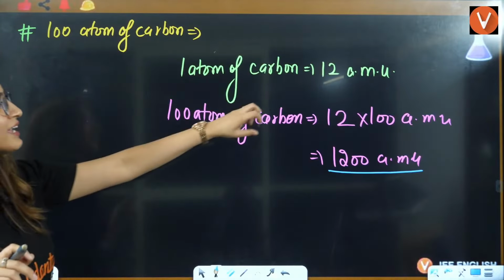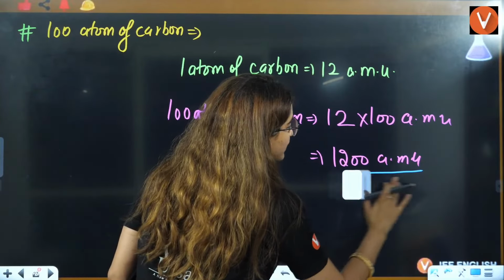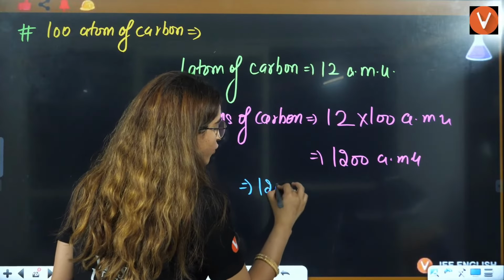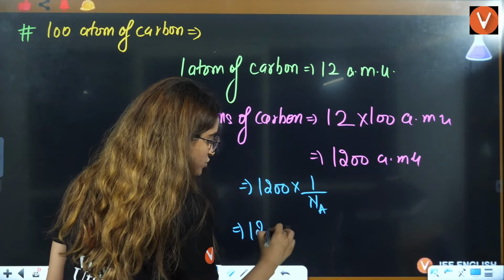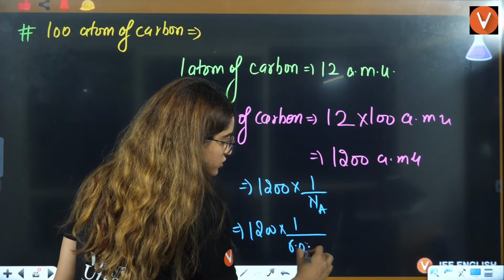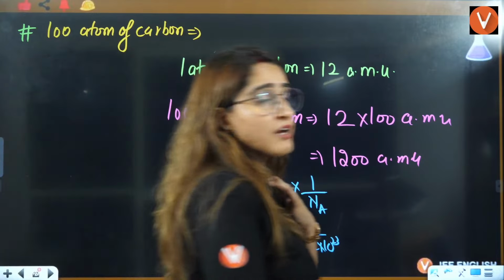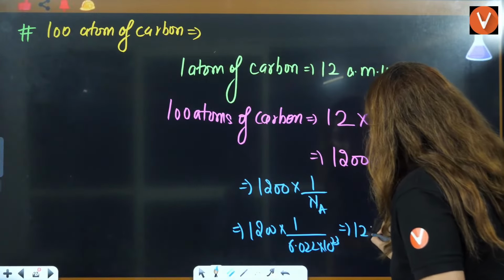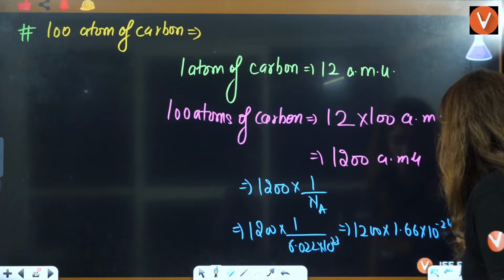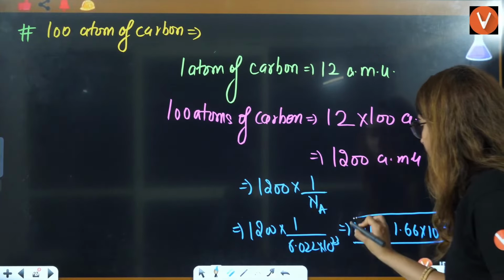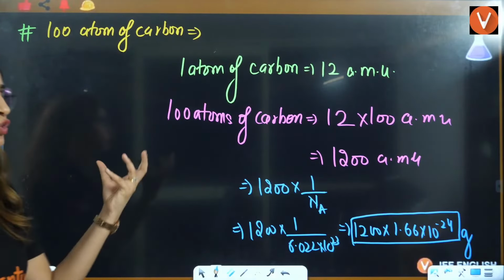Now, ma'am, can I also calculate the same thing from this calculation? Yes. What did I tell you, what is 1 AMU? 1 AMU is the reciprocal of Avogadro's number. So you can calculate 1200 multiplied by 1 by 6.022 into 10 raised to power 23, and we know this is nothing but 1.66 into 10 raised to power minus 24 grams. That's how you will get your answer in grams. So I have given you two methods.